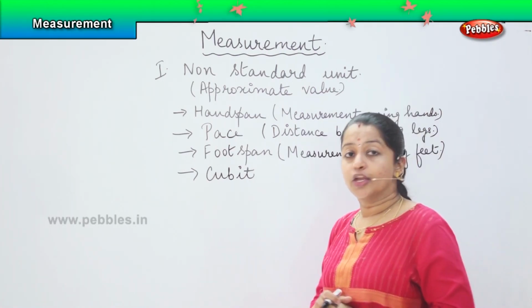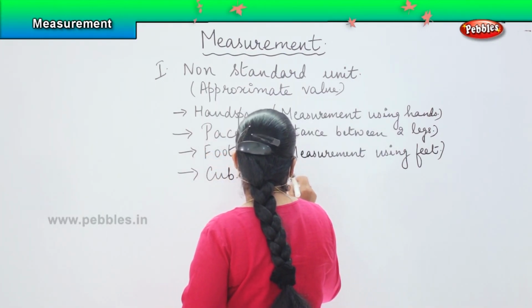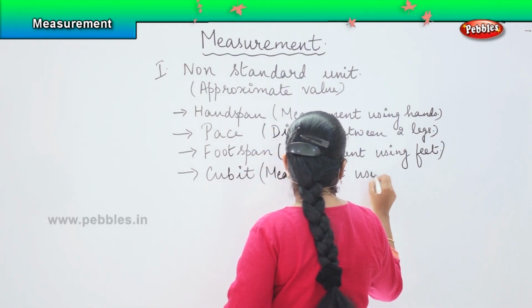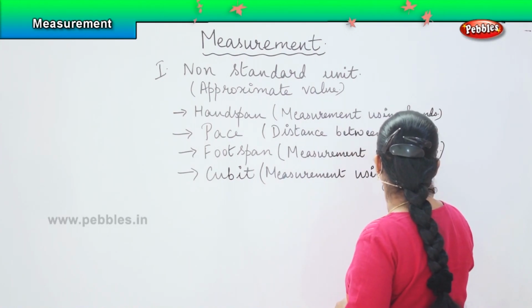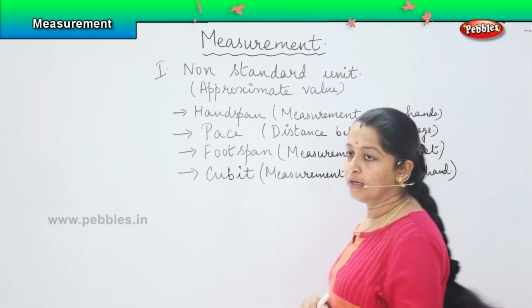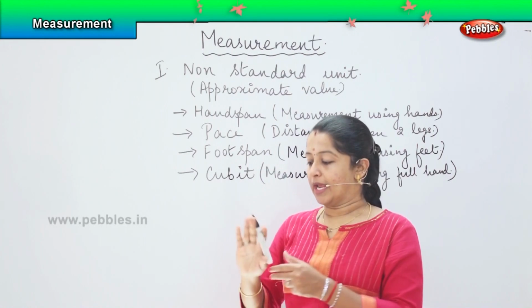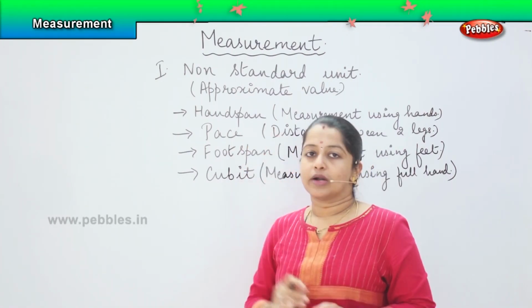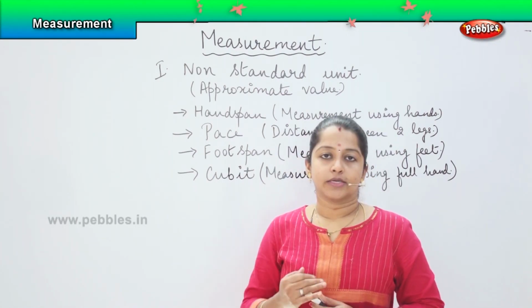The last comes the cubit. So, cubit is nothing but the measurement using the full hand. Okay. So, which means that this distance is called my cubit. When I measure from my elbow till the tip of my fingers, that is called a cubit. And cubit is also used to measure the longer distance.